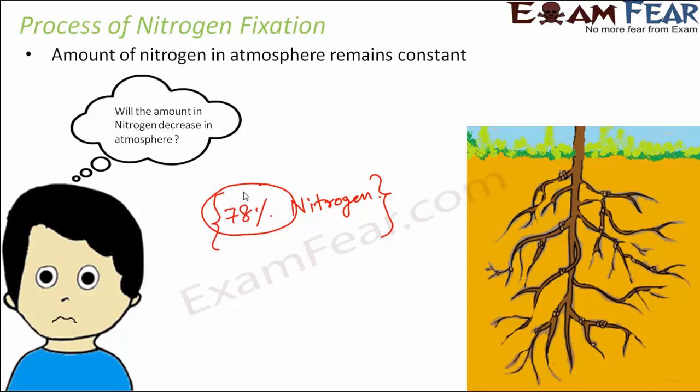As a result, the amount of nitrogen in the atmosphere always remains constant. If there are some organisms which are taking up nitrogen from the atmosphere and fixing it into the soil, at the same time there are some other organisms which convert the nitrogenous compounds present in the soil and send it back to the atmosphere. So both types of organisms exist. Some of them are taking in nitrogen from the atmosphere and fixing it to the soil. Some of them are taking nitrogen from the soil and sending it back to the atmosphere. As a result of these two processes taking place simultaneously, the amount of nitrogen in the atmosphere always remains constant.